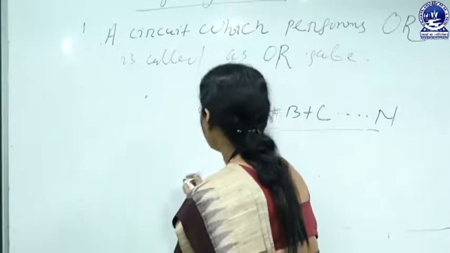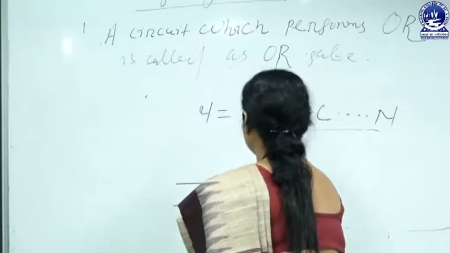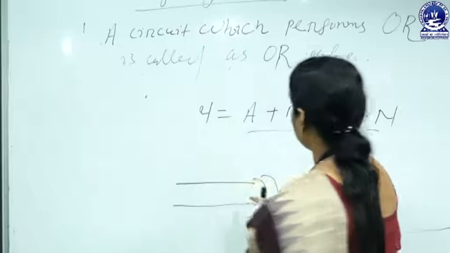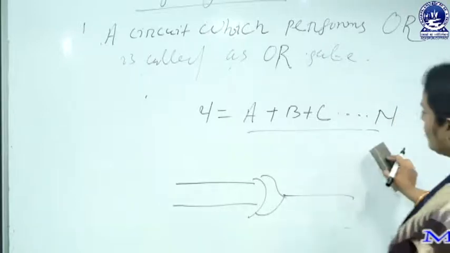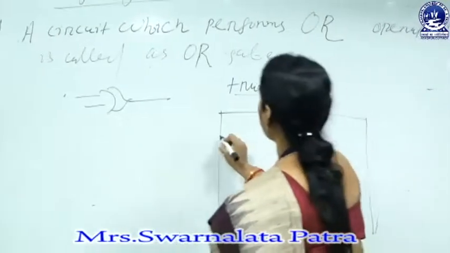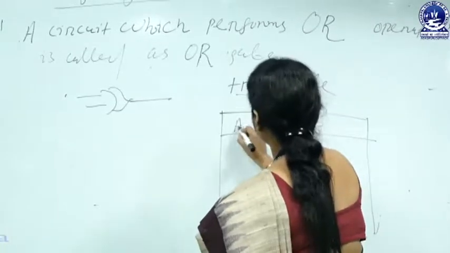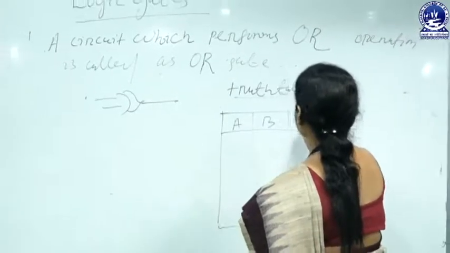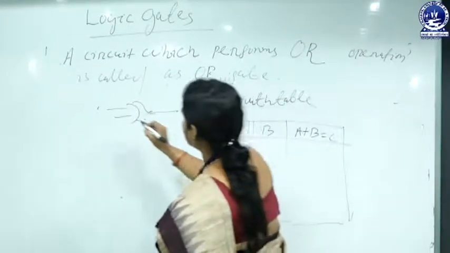The symbolic representation of the OR gate is this. And let us take the truth table for the OR gate. This is the truth table of the OR gate. A, B, and A plus B equals C.